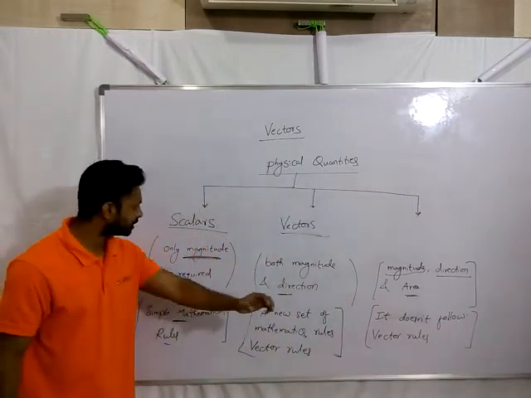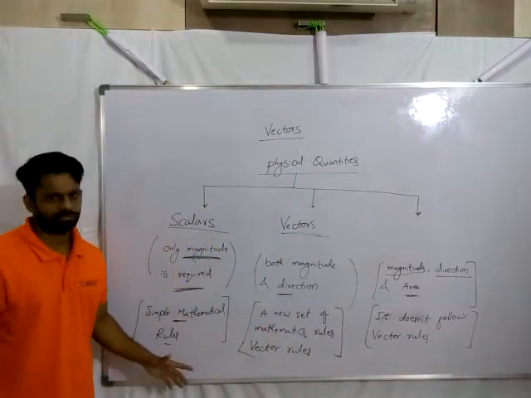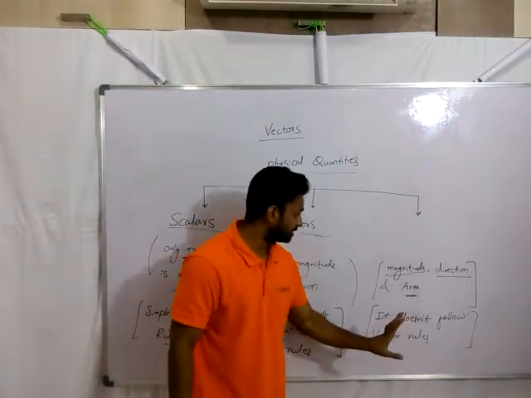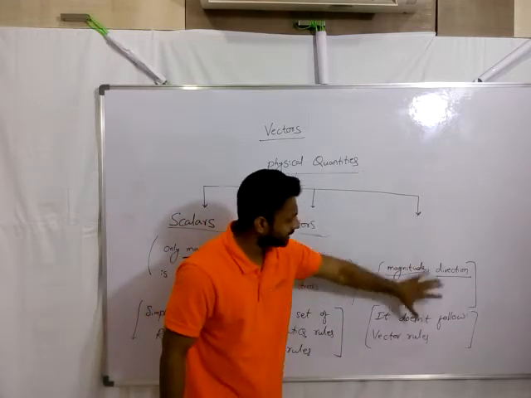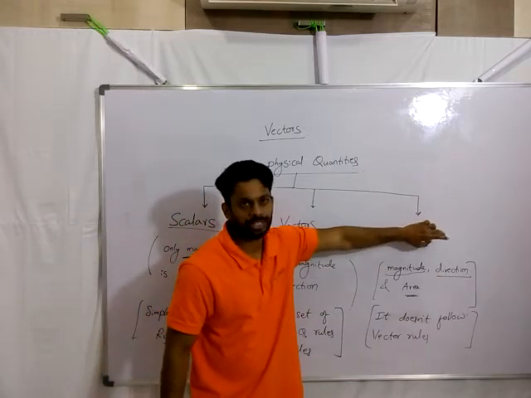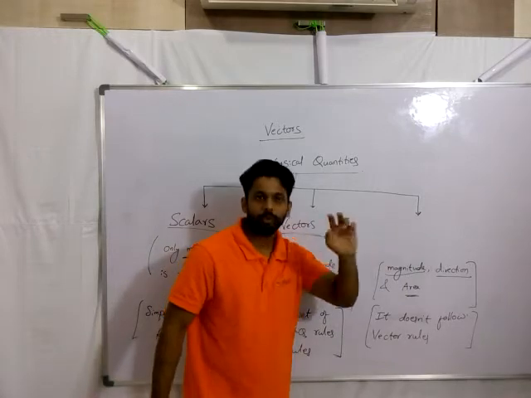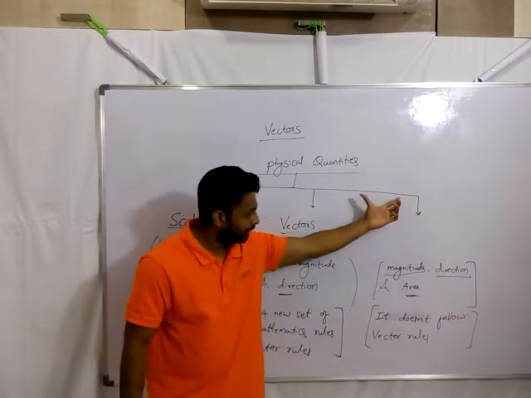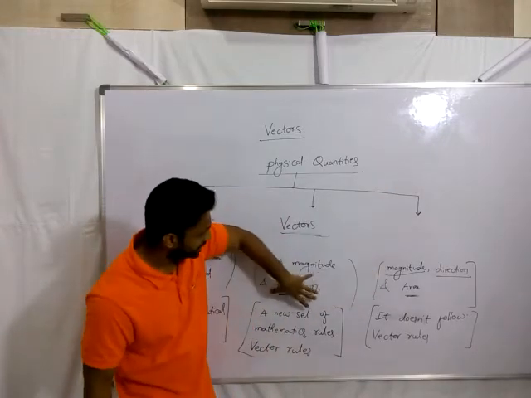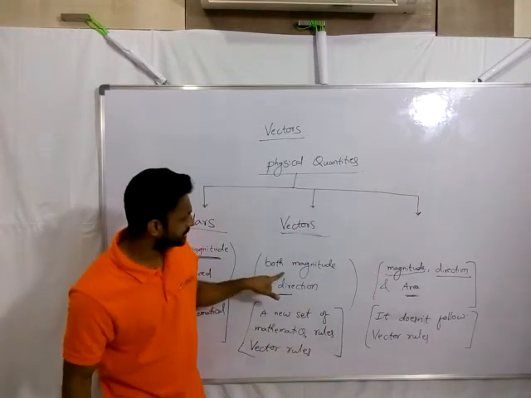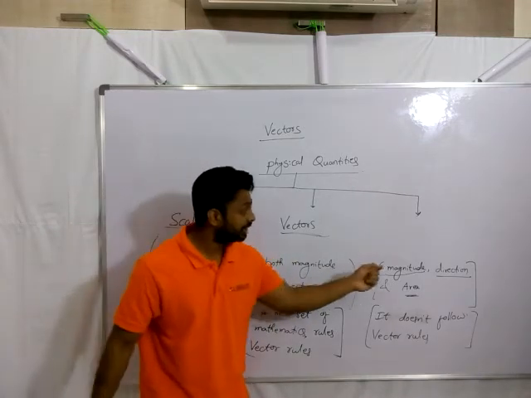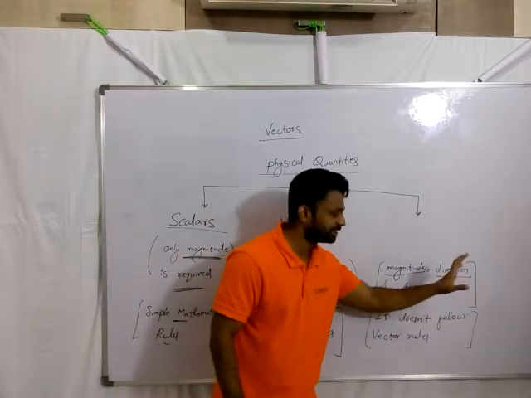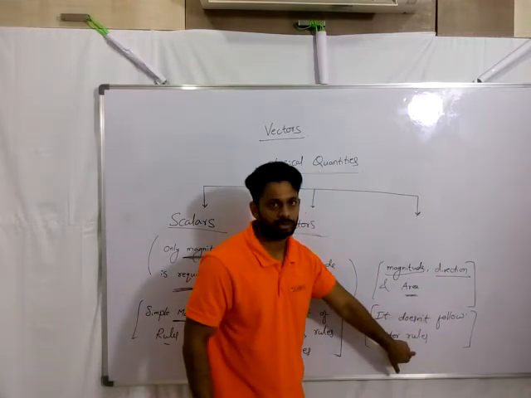Okay, in many of the books what they give simply is only: magnitude required, scalar; magnitude and direction required, vectors. Coming to the third classification, they won't say anything because basically this is not in your syllabus. But only in two chapters they talk about this, so that's why I'm giving this information also. And coming to the description of them, showing the difference between them, they just say both require magnitude and direction for vectors. Here also they won't mention area. They will say magnitude and direction are required, but it doesn't follow the vector rules of addition.